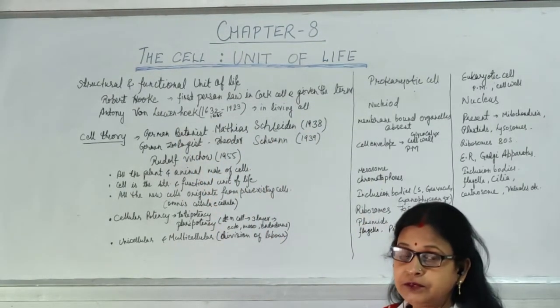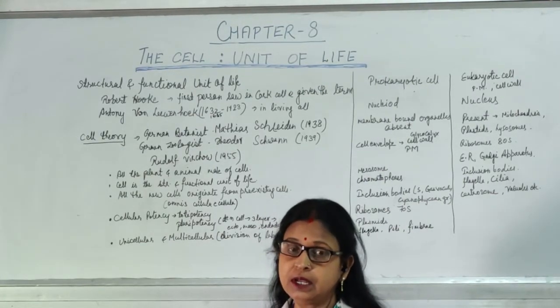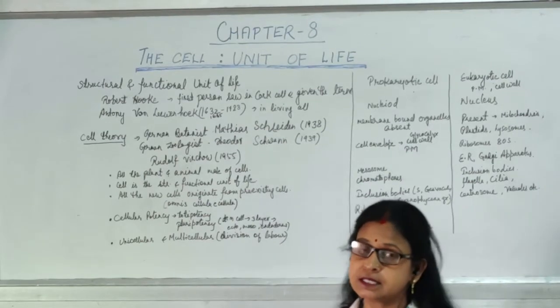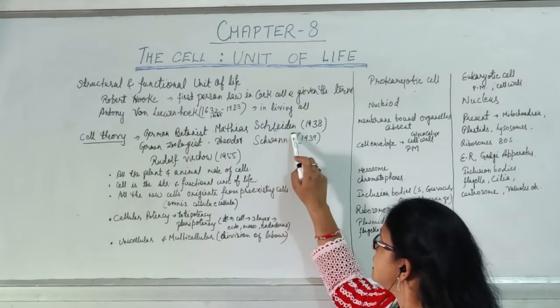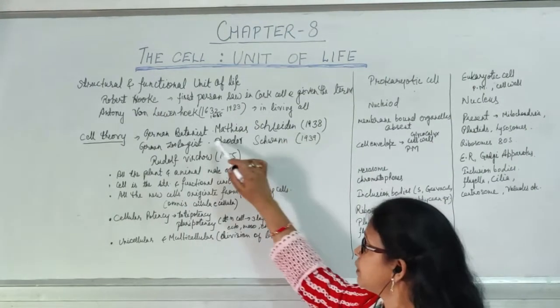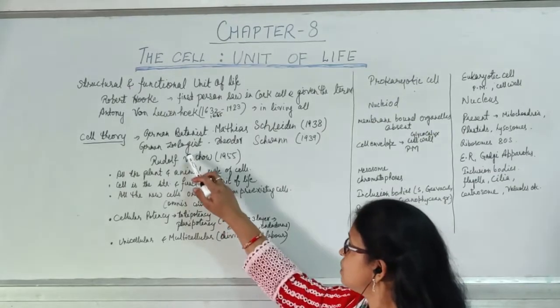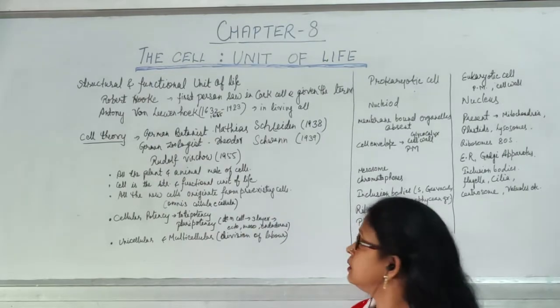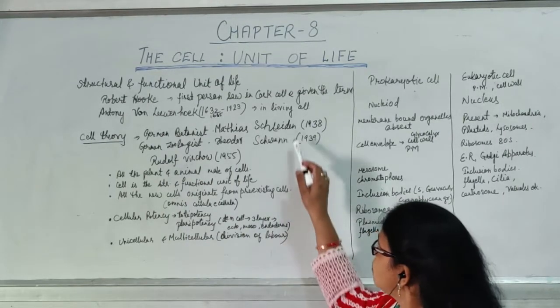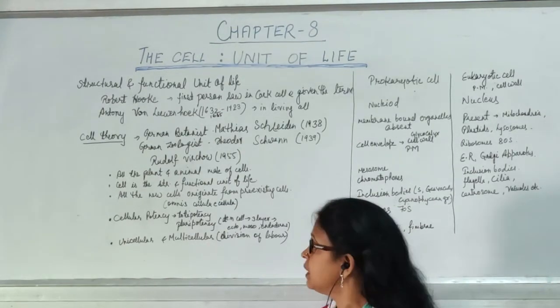Now, after then the cell theory came. Cell theory was given by 3 scientists. First was the German botanist Matthias Schleiden, who was a botanist studying the plants, whereas German zoologist Theodor Schwann was studying the animal cell, and both of them, when they saw the cell, gave some conclusion.